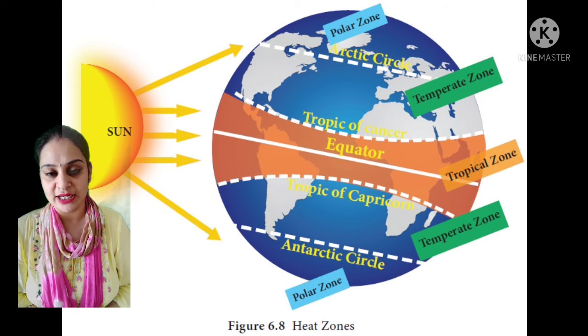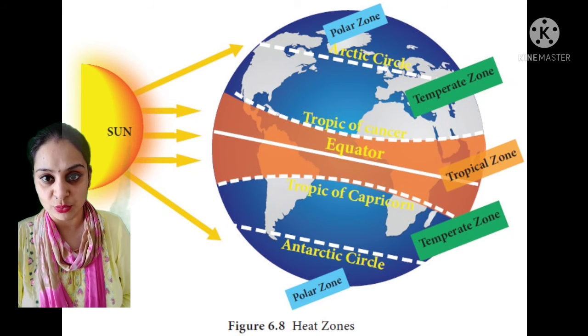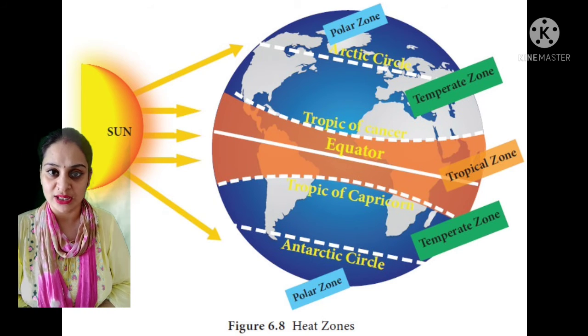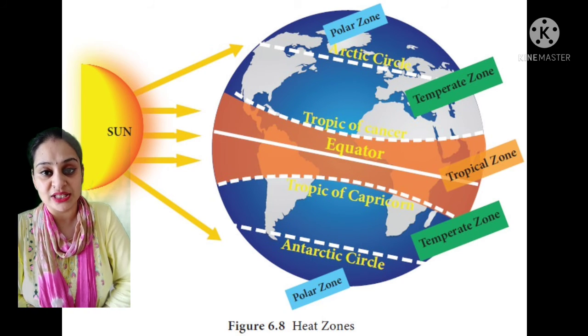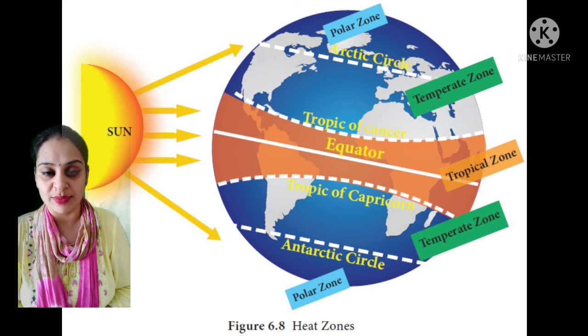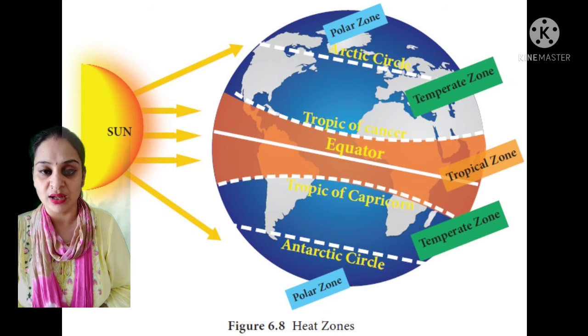Moving to the last heat zone, which is known as the frigid zone. This zone receives very little sunlight, so the climate of this zone is very cold, as these areas are always covered with snow throughout the year.